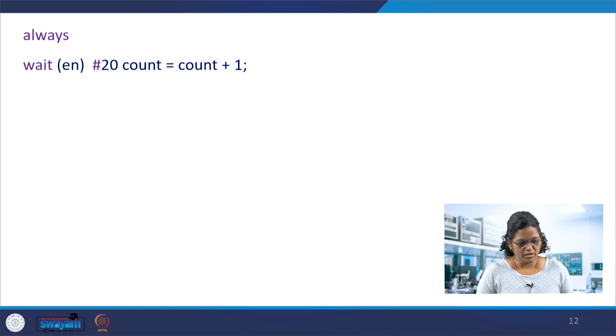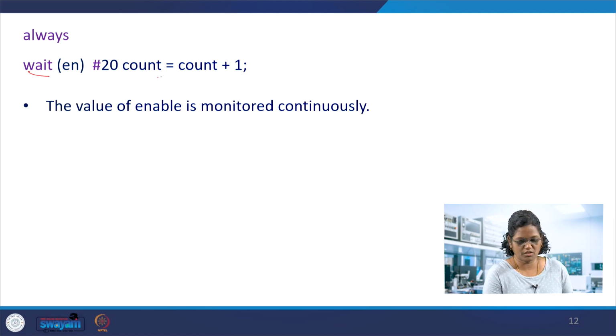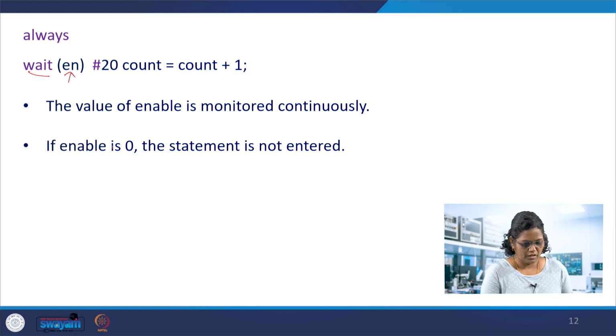Let's see the example here. Always wait for enable. When enable is true, then hash 20, count equals count plus 1. So when enable is 1, wait for 20 time units and increase count to count plus 1. With the wait statement, enable is continuously monitored, and if enable is 0, the statement is not entered.